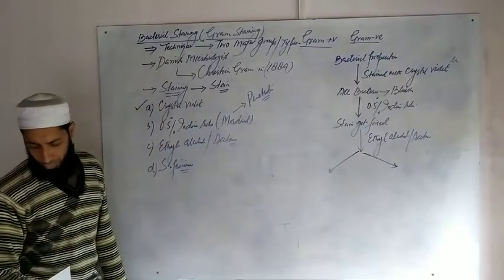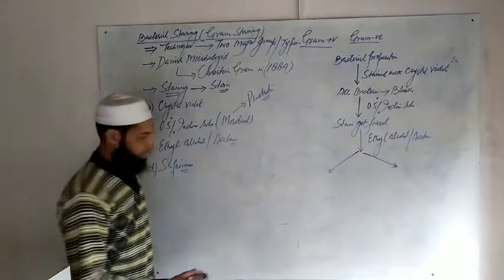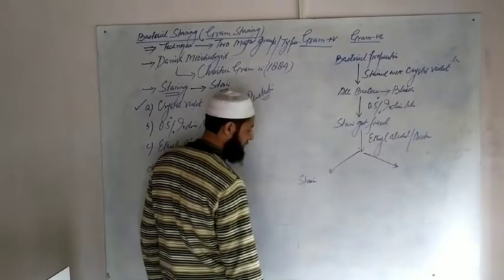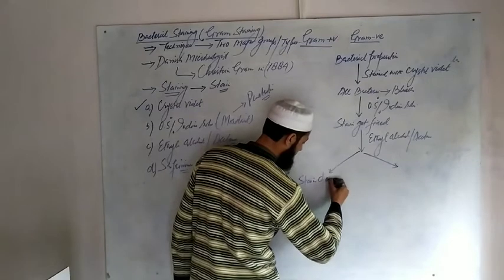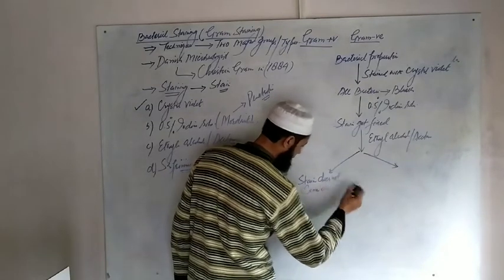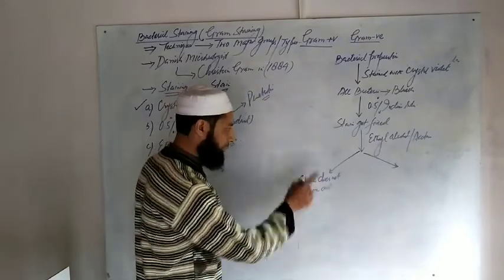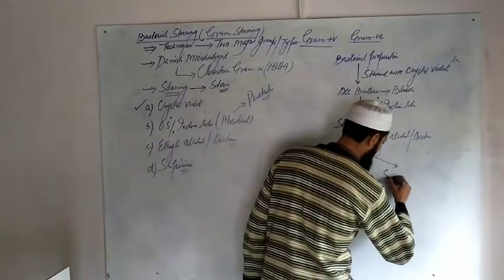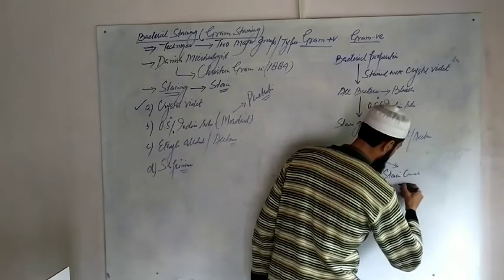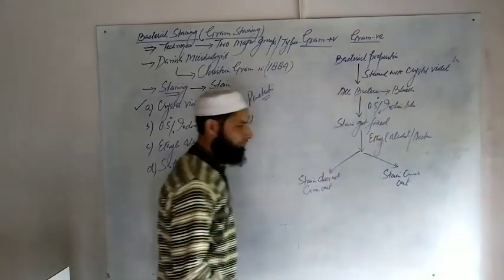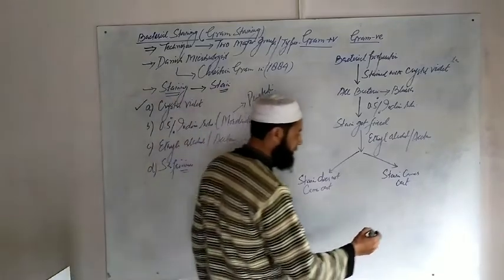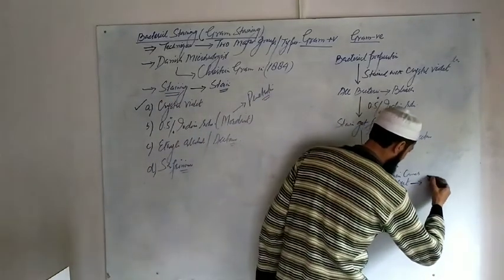In one group of bacteria, the stain does not come out. In another group of bacteria, the stain comes out. When the stain comes out, the bacteria turn colorless.